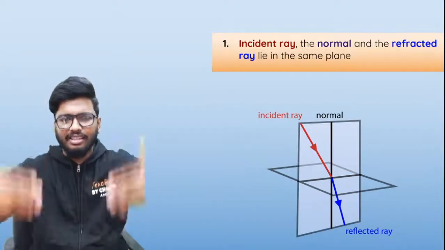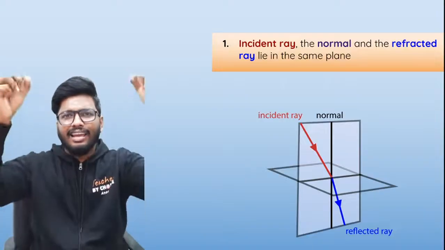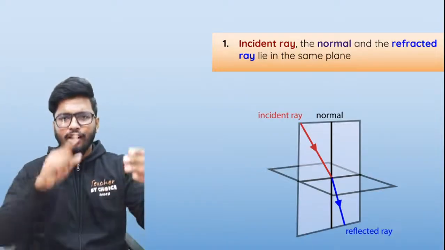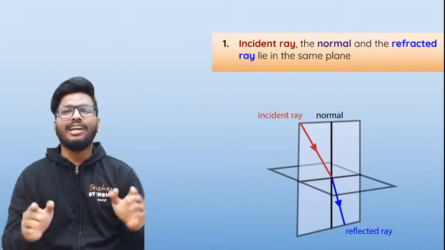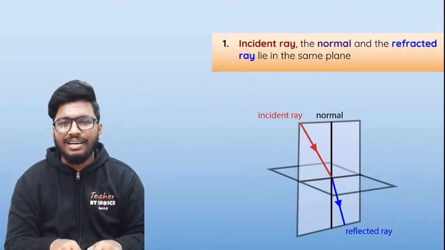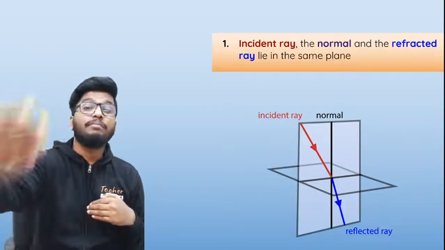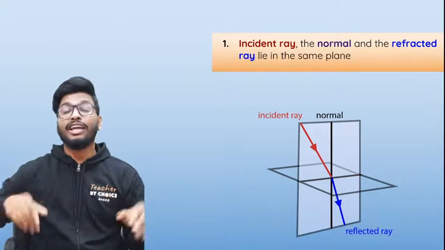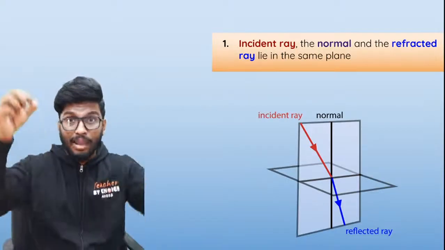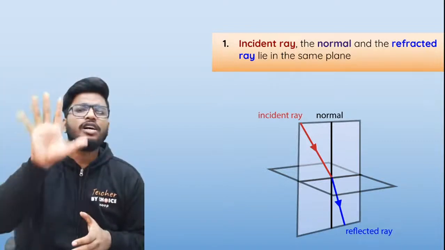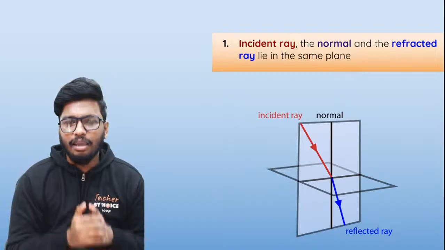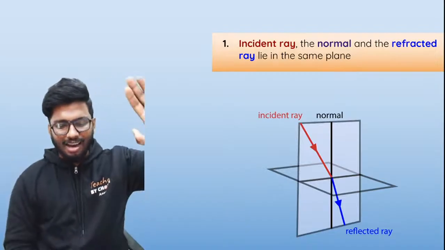So for example, let's say I've inserted a paper. The paper here is nothing but the plane. All of that, the incident ray, the normal and the refracted ray, should lie on that paper itself. It cannot lie outside the paper. It cannot lie behind the paper. It should be on that paper. When I say paper, it's nothing but the 2D figure, which is nothing but the plane. So all of this should lie on the exact same plane. Is that clear? Are there any doubts in this?